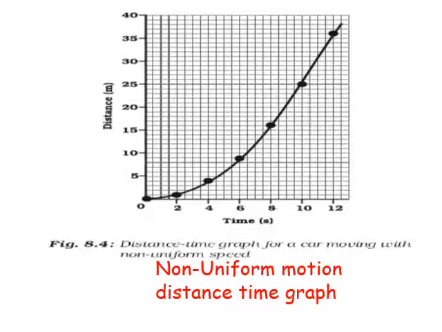This is the graph of distance time for a car moving with non-uniform speed. You can see in equal interval of time, the car traveled unequal distance on y-axis. So, the graph is not a straight line.